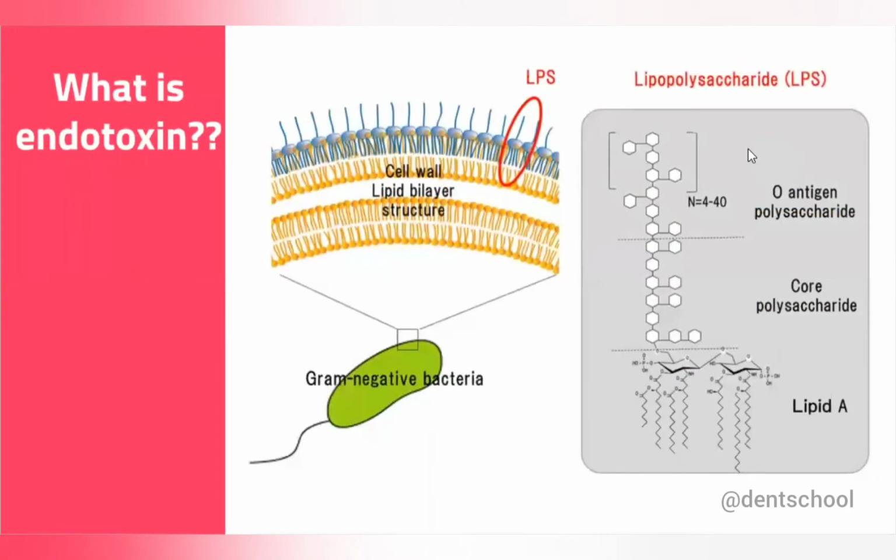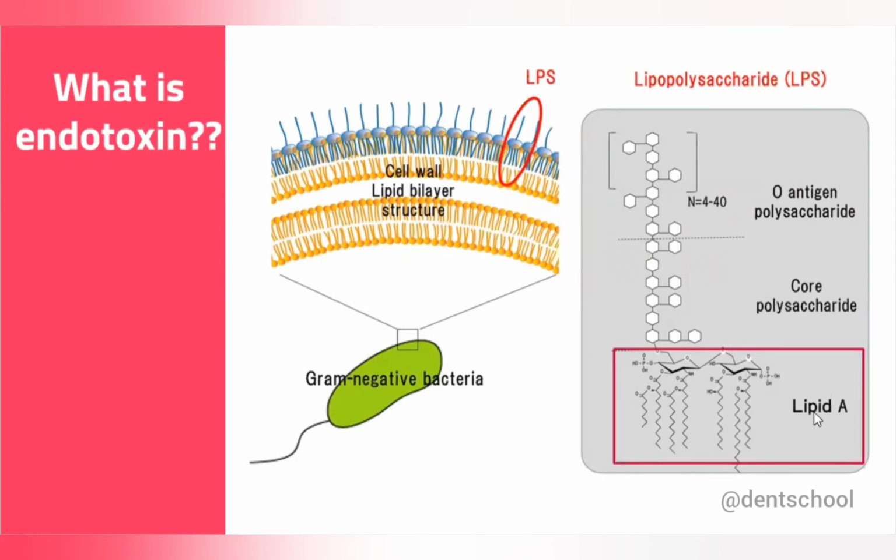Now, as we have studied that it is part of the cell membrane, here you can see the cell membrane. The gram-negative bacteria has a cell membrane of lipopolysaccharide, and as the last component it has lipid A. So lipid A is the part of endotoxin which is the most toxic, and it is responsible for toxicity.